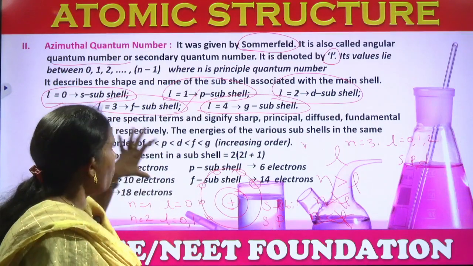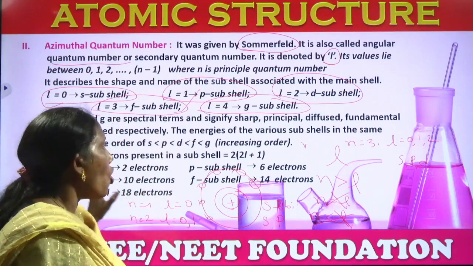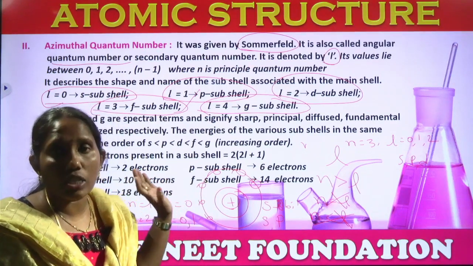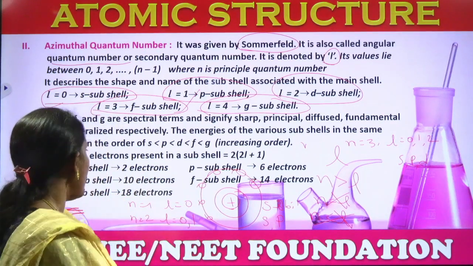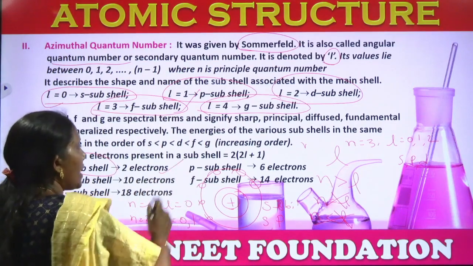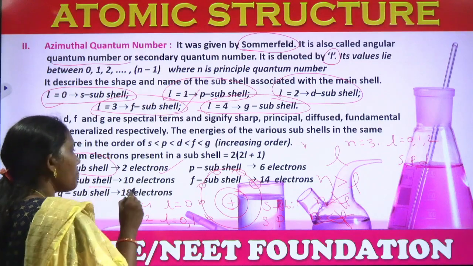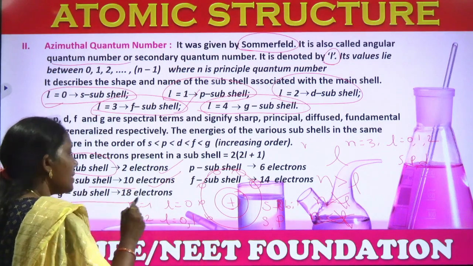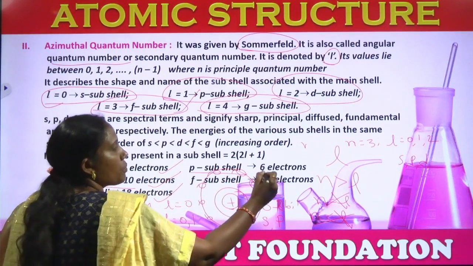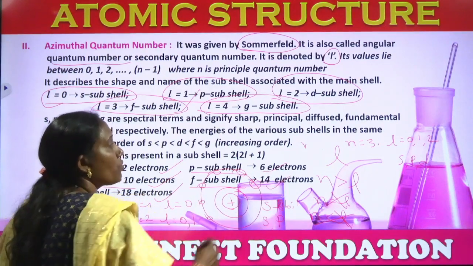How many number of electrons are possible, how many number of electrons are present? See here, S subshell has 2 electrons, D subshell has 10 electrons, G subshell has 18 electrons, P subshell 6, F subshell has 14 electrons.